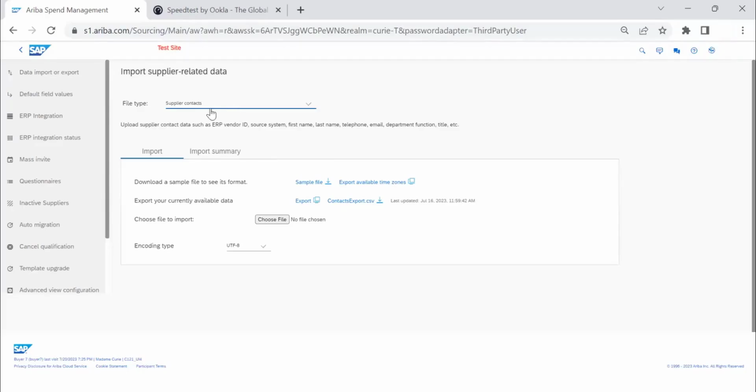You can also go to the supplier 360-degree profile and click on plus to add the contact details. Either that way or this way, you can import supplier contacts. It is self-driven. Download a sample file to see the format by just clicking on sample file.